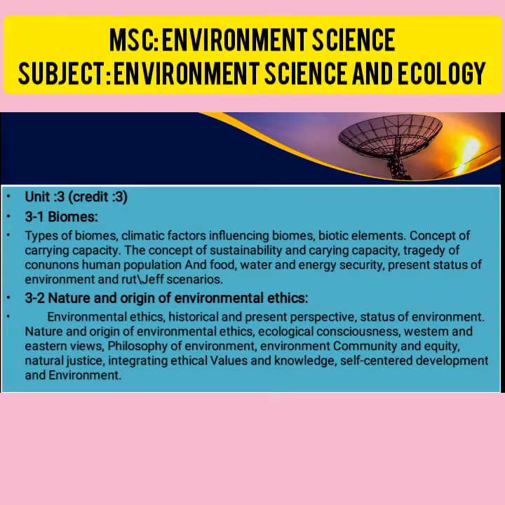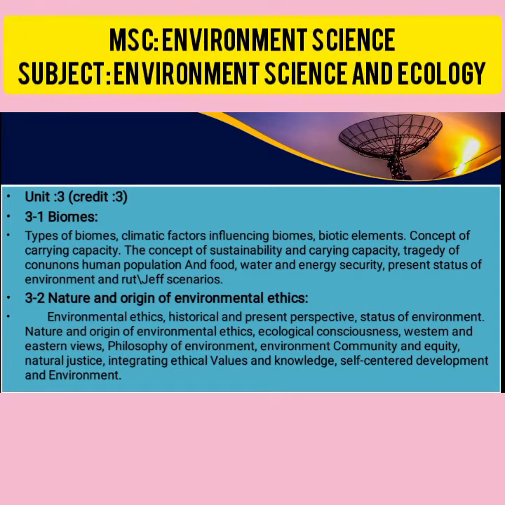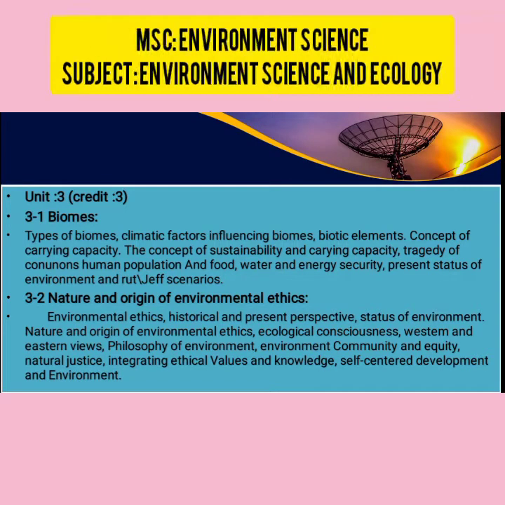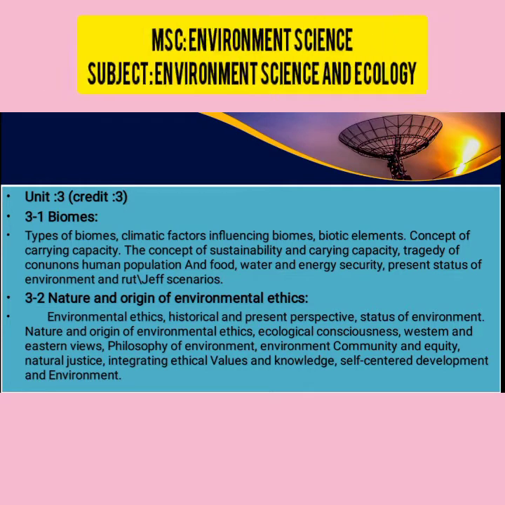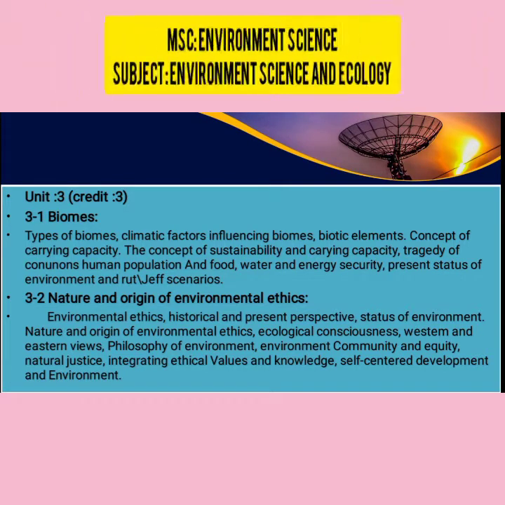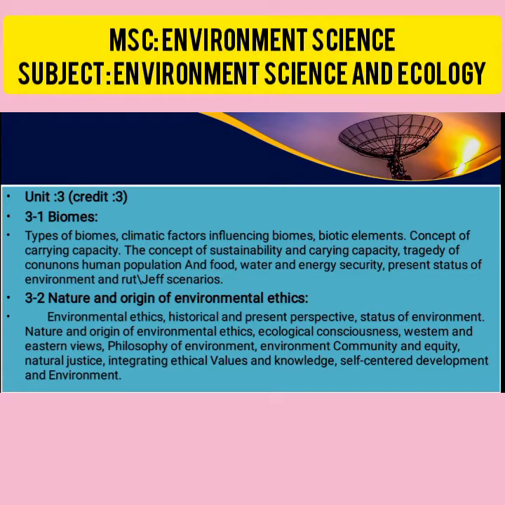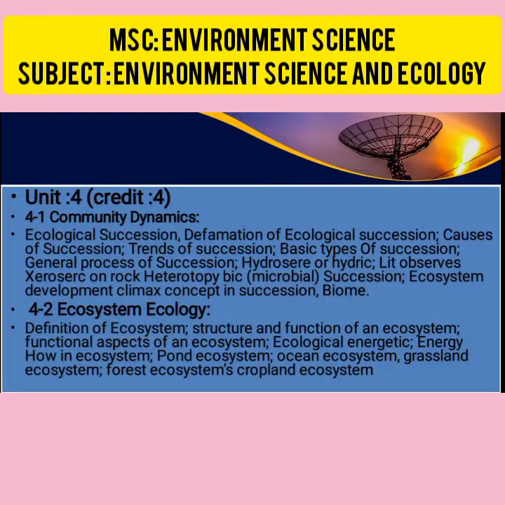Ethics means that when we are studying the environment, the value of the environment is not lost. Such a condition is known as ethics. In this chapter we are going to see the nature, origin and ethics.